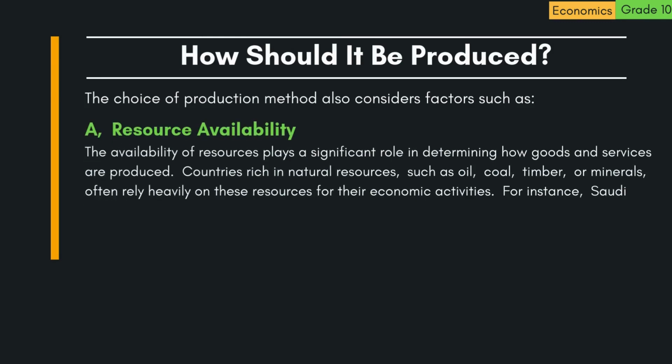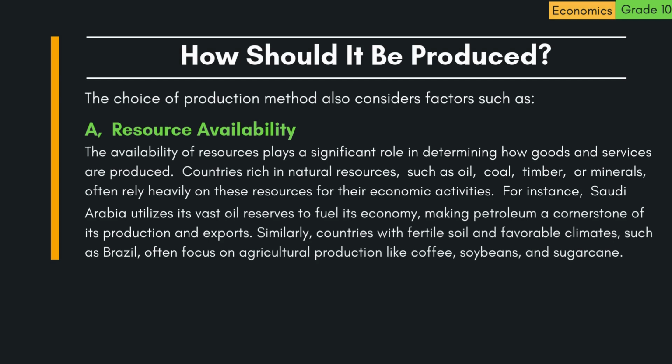A. Resource availability. The availability of resources plays a significant role in determining how goods and services are produced. Countries rich in natural resources, such as oil, coal, timber, or minerals, often rely heavily on these resources for their economic activities. For instance, Saudi Arabia utilizes its vast oil reserves to fuel its economy, making petroleum a cornerstone of its production and exports. Similarly, countries with fertile soil and favorable climates, such as Brazil, often focus on agricultural production like coffee, soybeans, and sugarcane.